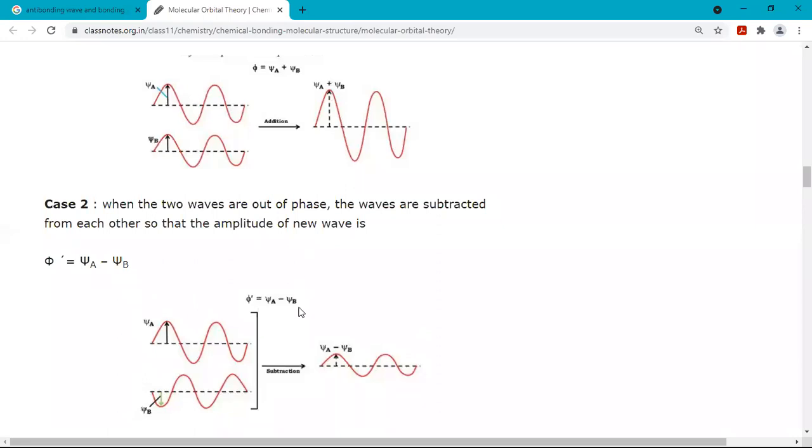But when you subtract psi A and psi B, what happens? The two waves are opposite to each other, so they cancel the effect of each other, and the new wave formed has a lower amplitude. So this is the difference. In the case of bonding, the amplitude of the wave will increase, and in the case of anti-bonding, the amplitude of the newly formed wave will decrease.